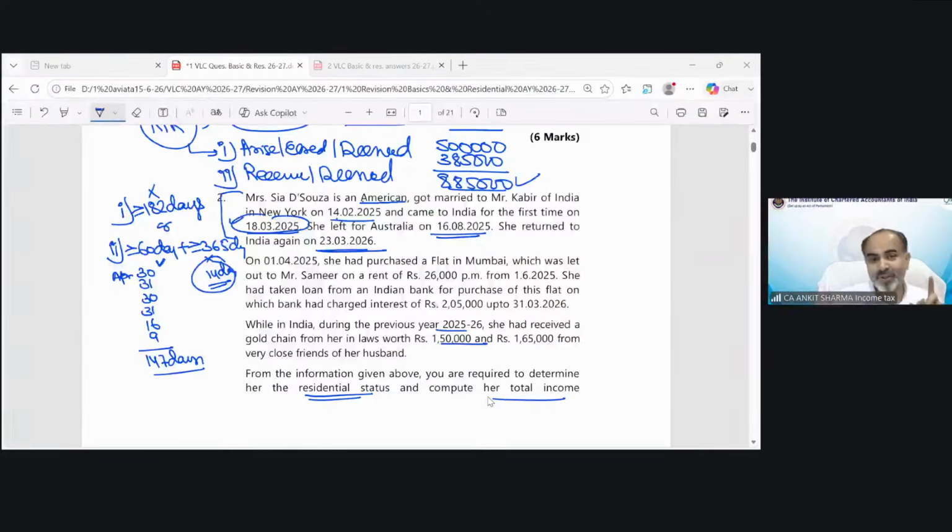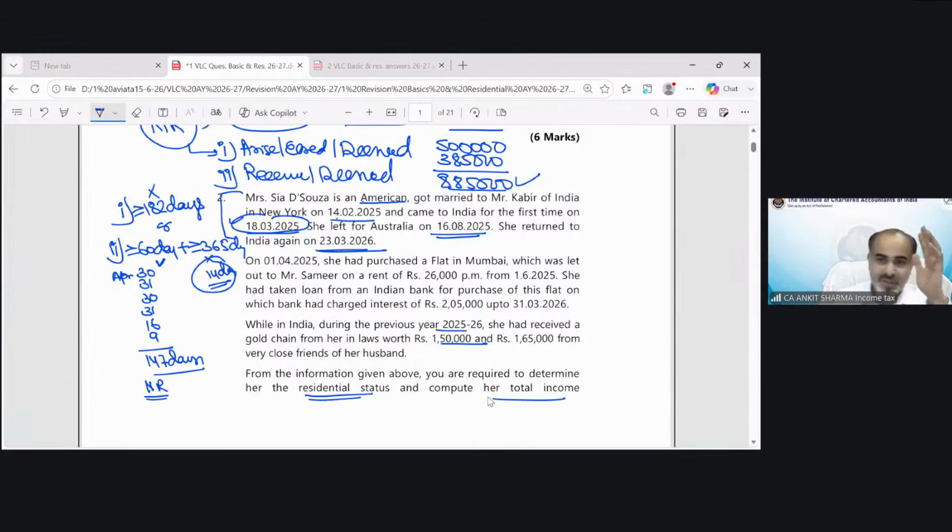Let me tell you, these are not easy questions. These are questions which have already been asked in your past examinations. Whatever question we are solving, a lot of questions have been asked in past year examinations. I'm just trying to show you how to attempt a question. That is also a very scientific base. How to attempt a question is very important for the examination.